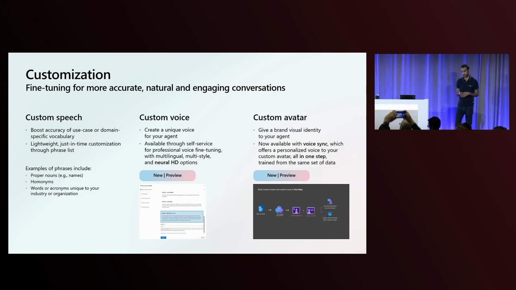You can also do custom voice. So you saw that I had a custom HD voice. And actually, I'd like to announce today that custom Neural HD voices are also now in public preview. On the avatar side, you can also customize these. So in Prem's demo, you had seen one of our pre-built avatars. You can bring in your own talent and create an avatar that best represents your brand and your personality. And for avatars, we're also announcing a whole new feature today called Voice Sync. With this, you can train an avatar and a custom neural voice in a single step using the same set of data. So this gives you a lot of efficiencies in getting faster time to market.